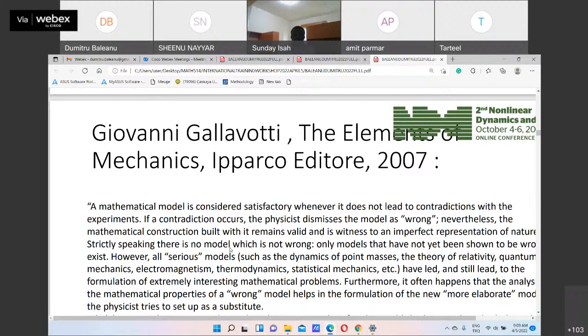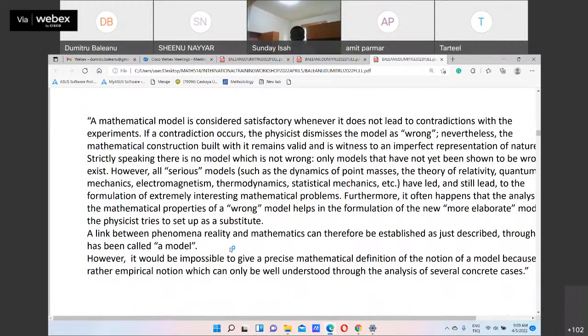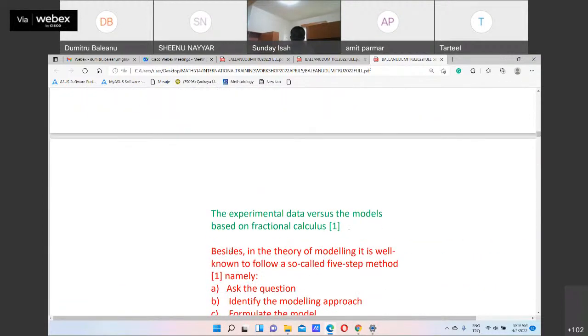So here is the problem of modeling. We always say we have wrong models, but not wrong in the sense of being wrong, in the sense of being incomplete. And always we have a challenge to develop new models, to develop new operators.